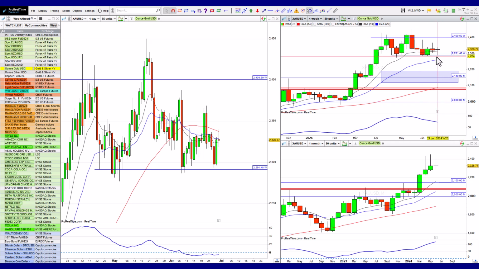And so a break below these lows to me would be quite significant if it's a breakout to the downside. If that happened and it was successful, then yes, I would think we're going to have a big move down towards 2150, 2100.